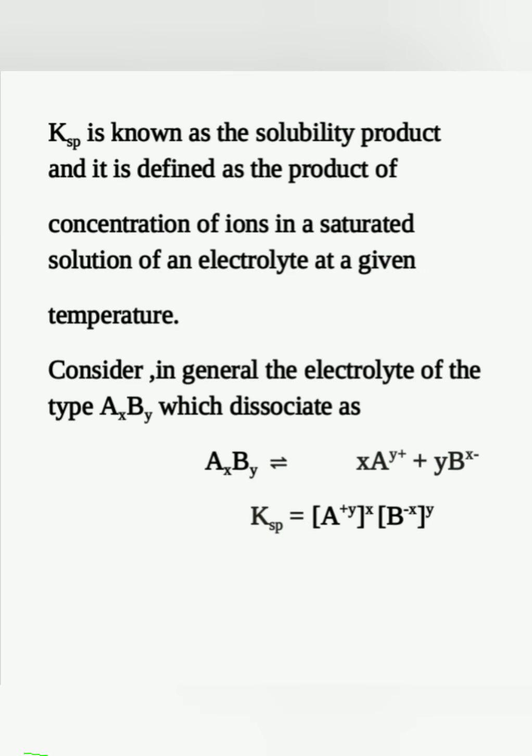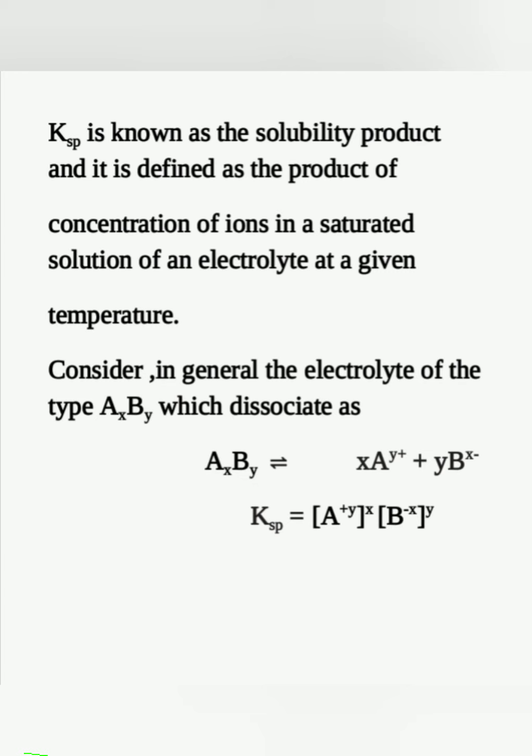KSP is known as the solubility product, and it is defined as the product of concentration of ions in a saturated solution of an electrolyte at a given temperature.